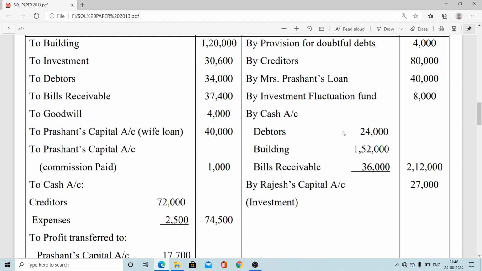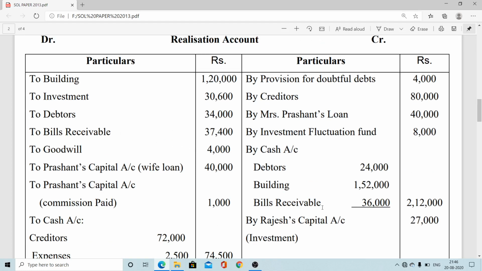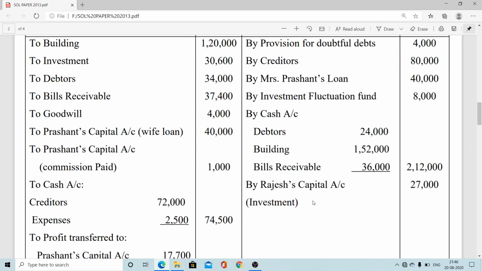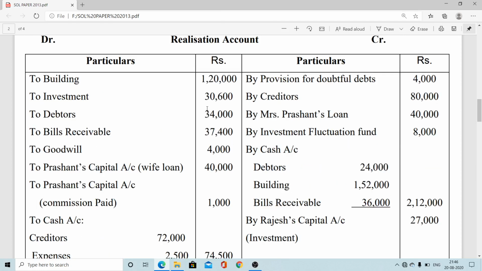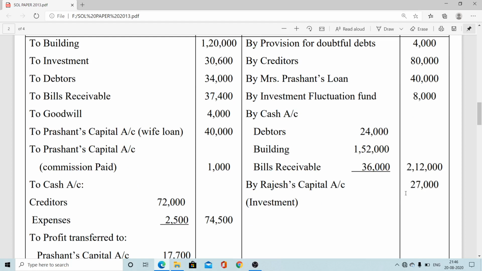The total inflow of cash related to asset recovery ultimately comes to 2,12,000. Now, related to investment, it is mentioned that Rajesh wants to take over that investment at the agreed value of 27,000. The investment value is 30,600 and Rajesh is taking over at 27,000, so the market value must be lower, and therefore Rajesh is paying a lower amount. The takeover is by Rajesh's capital.